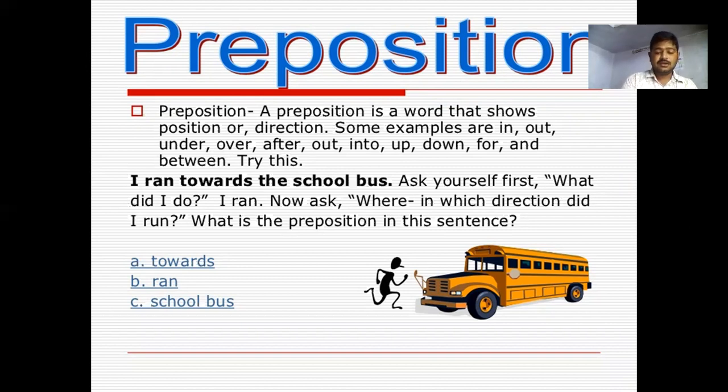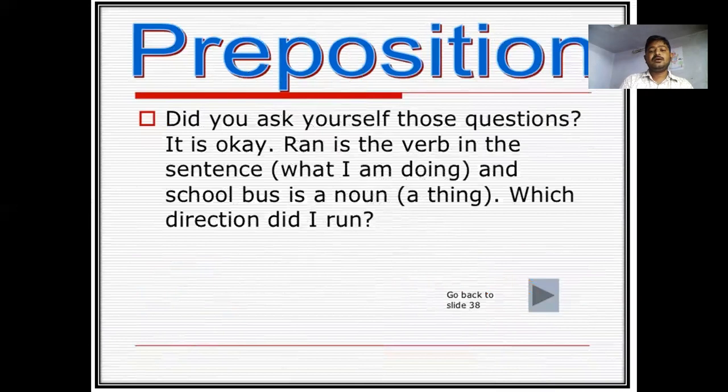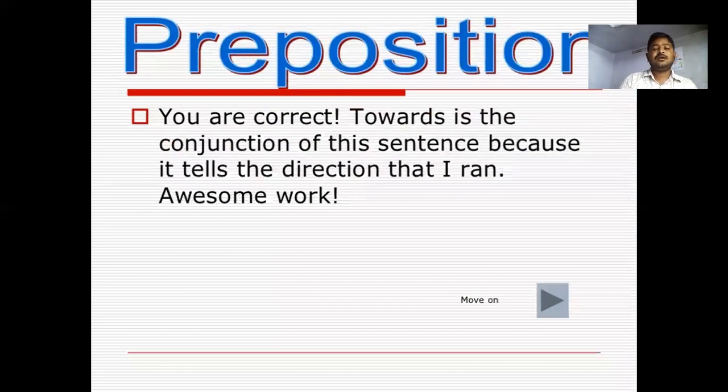B, ran. C, school bus. Ran is a verb, and school bus is a noun. Towards is the preposition in the sentence because it tells us the direction that I ran. Great work.